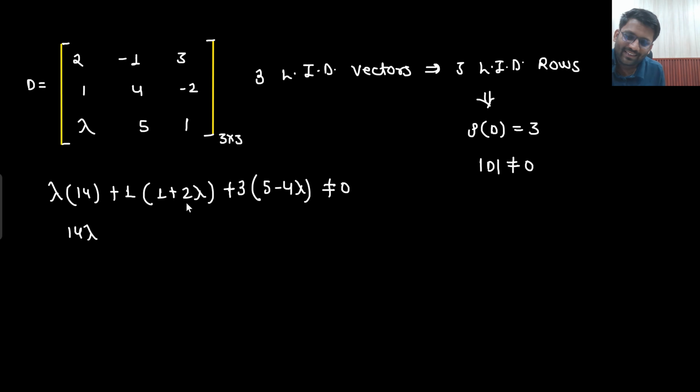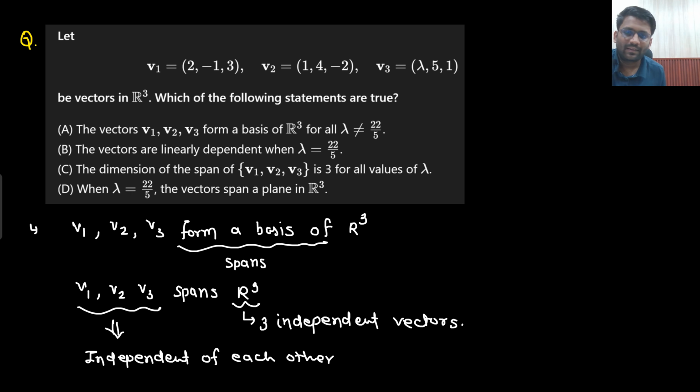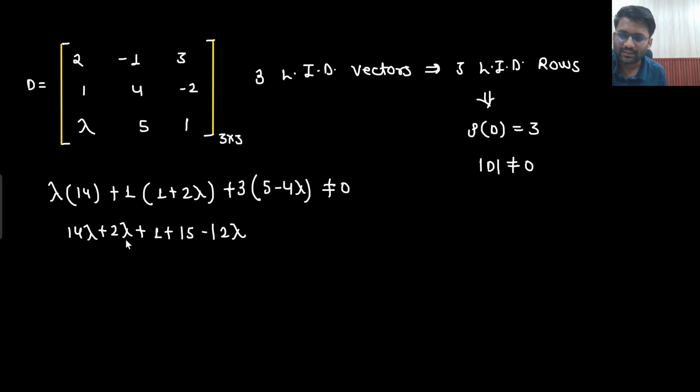14 lambda plus 2 lambda plus 1 plus 15 minus 12 lambda. 22 by 5, they are saying, no. Look, with this kind of calculation, people think that I can get AIR 1. No, I cannot get AIR 1.